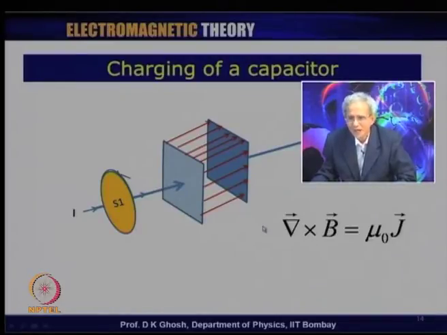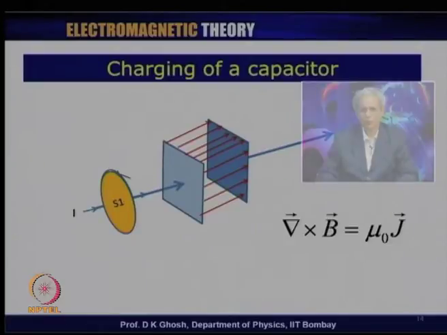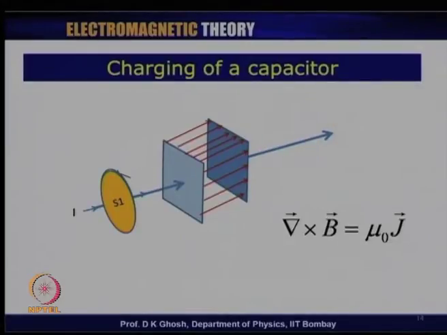But let us pause for a moment. We have said several times, if I have a loop which I showed earlier, the result del cross B equal to mu 0 j is independent of what surface I take, as long as this is the boundary of the surface that has been defined.